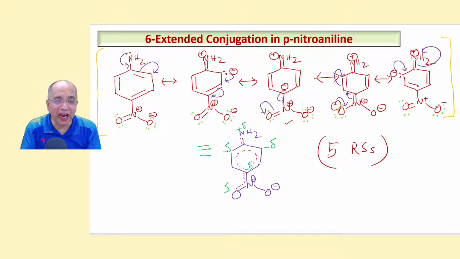But let me tell you, had the nitro group been located in the meta position, then you would not have got the extra additional RS. The lone pair would have bypassed that position. Are you getting a lone pair coming at any time in the meta position? No, it is here, here, here. So if the nitro group is only at this position, then it is not possible for the nitro group to participate in resonance. Only in the ortho and para positions where the lone pair is going, there the nitro group can further participate in delocalization by resonance.